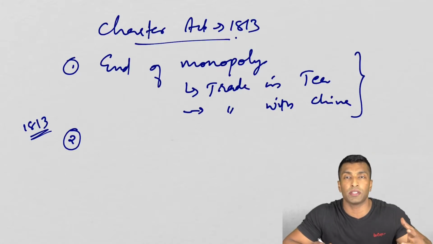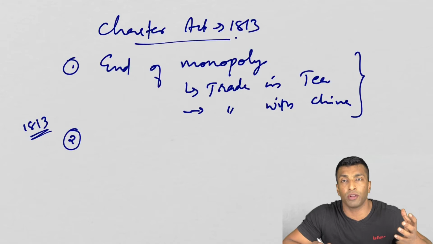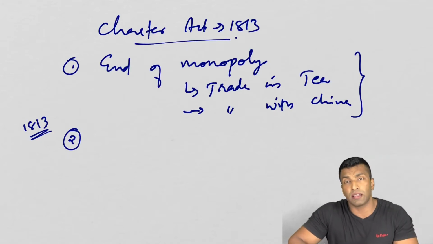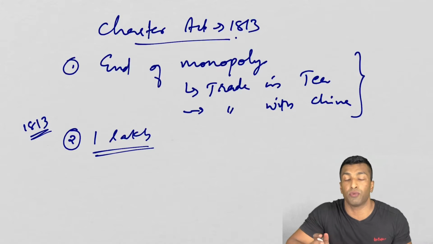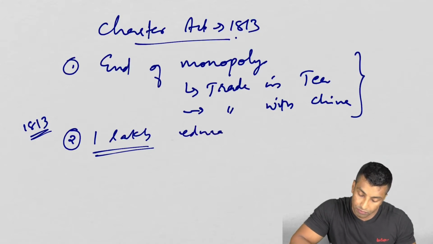The company was directed to spend rupees 1 lakh for the betterment of education in those areas where they had control. So I'm not writing too much, just: company was directed to spend rupees 1 lakh for education.